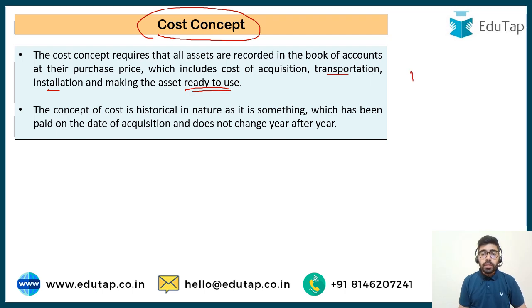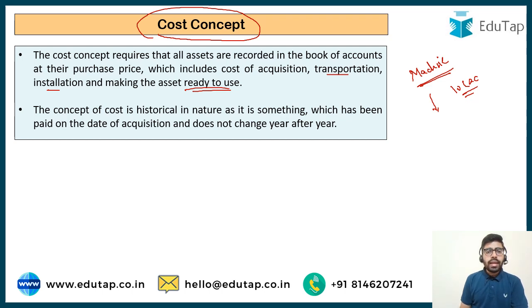Now the machinery which was purchased was not ready to use as it was. This 10 lakh did not give me a usable machinery. I had to spend some amount, maybe on repairing it, maybe on transporting it, maybe on installing it. So everything else that I'm going to spend on this particular machine to make it ready to use for my business, I'm also going to include it in my cost, because this is very much logical. So this concept says that purchase price includes cost of acquisition, transportation, installation, and everything you spend to make the asset ready to use.